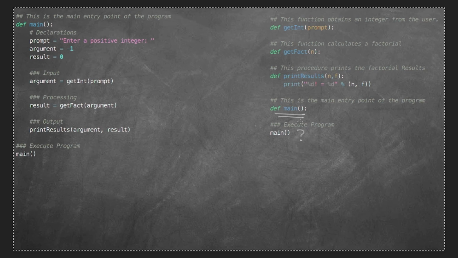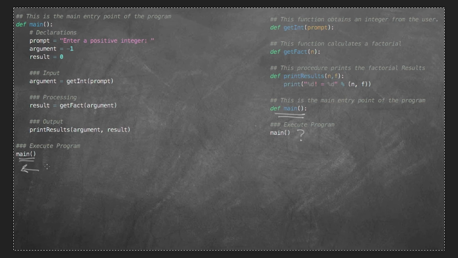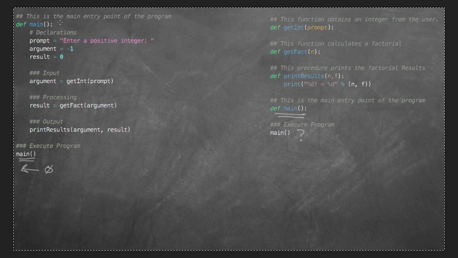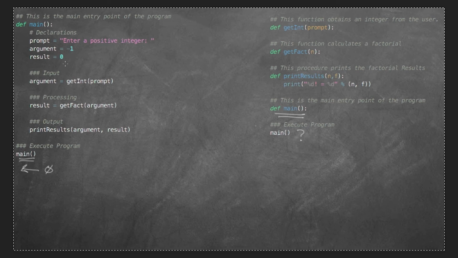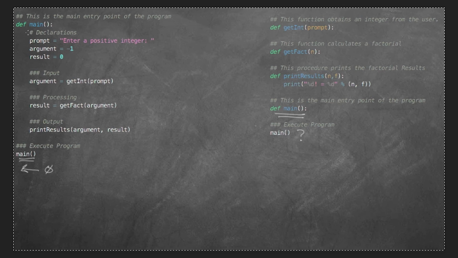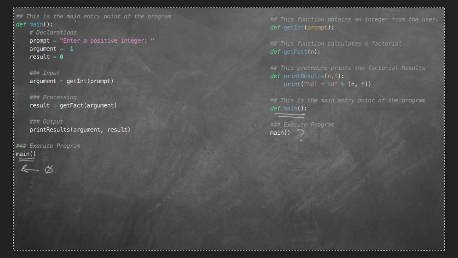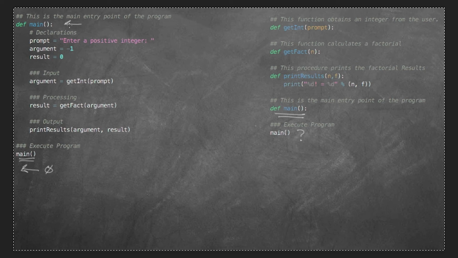Well, what I did was I wrote the function from beginning to end, and here's where we're executing it right down here. And you'll notice main is right up against the edge. Totally up against the edge. So in terms of indents, there are no indents, okay? When I define the function, I'm going to use the same kind of indentation business as you would with an if or a while loop or whatever. That is, if we indent code, anything that is indented will be related to this. So I say def main to create my main function, okay?